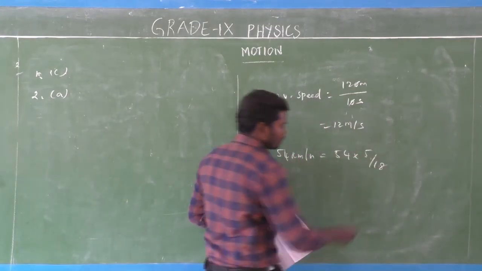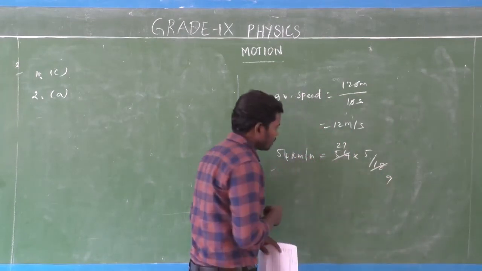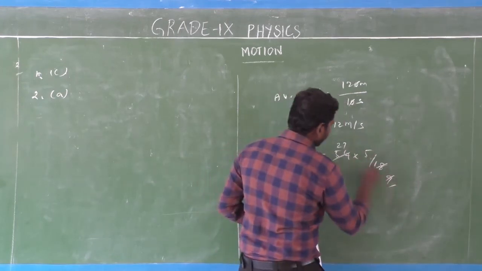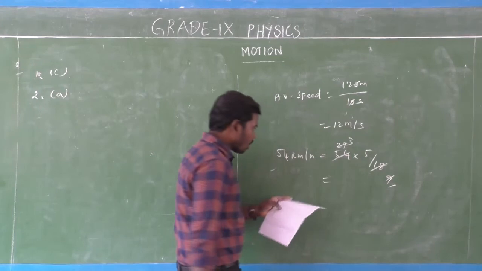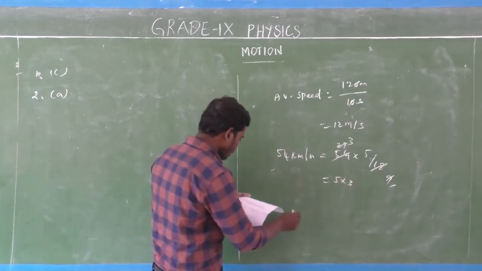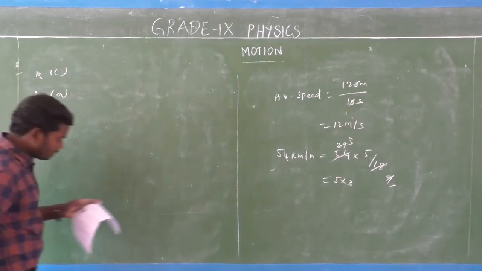What is the value? 2 into 9 is 18. 54 divided by 18 is 3, using the 9th table. So that is equal to how much? 5 into 3, that is equal to 15. So the answer is 15 meters per second. A is the answer. 15 meters per second.